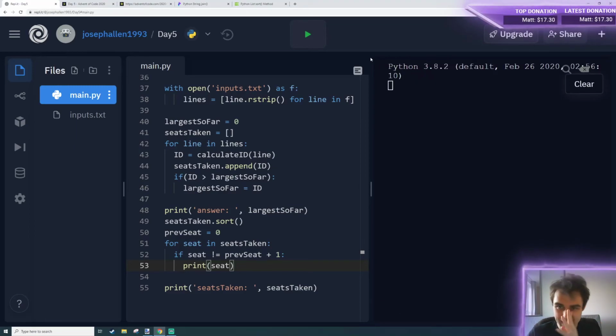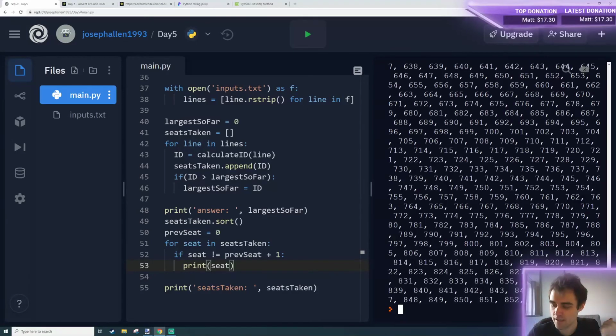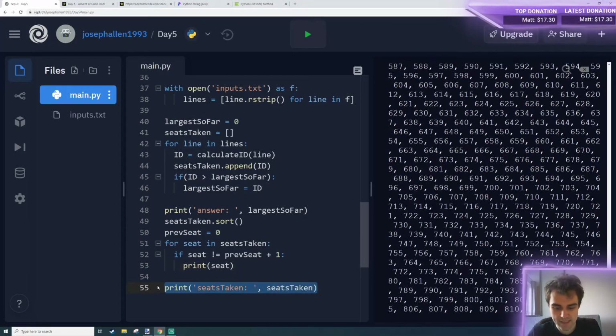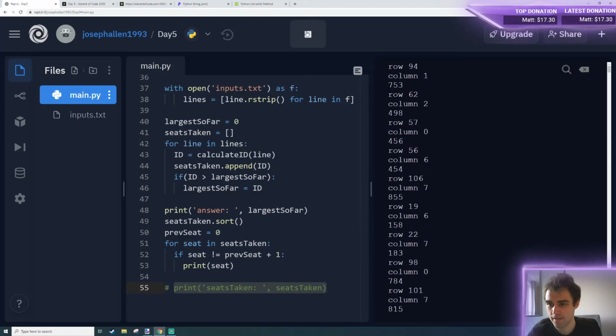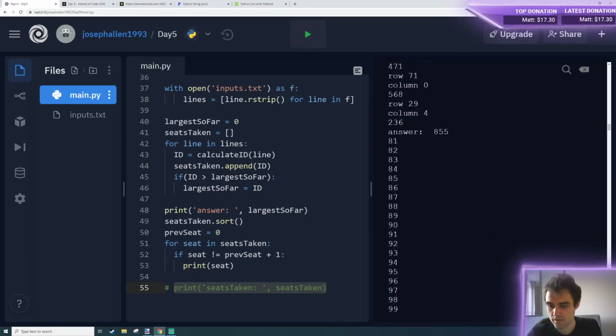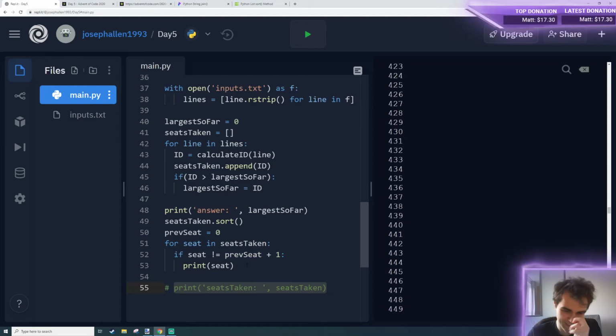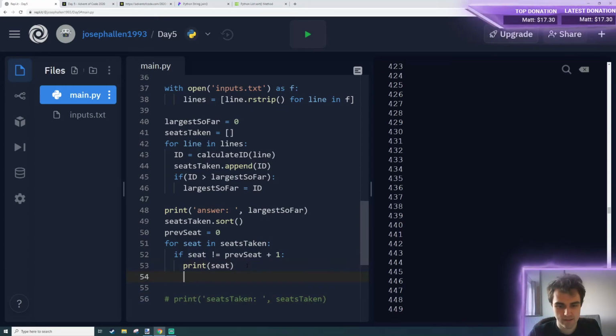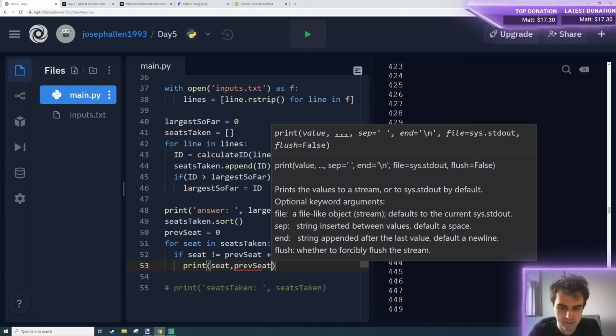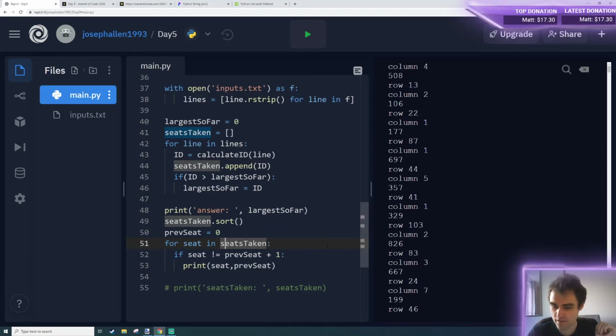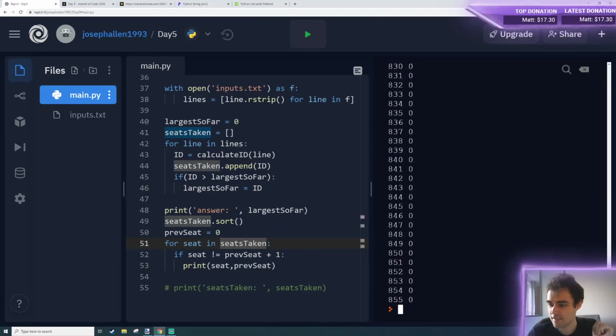Oh, let me clear that. I was like, that's not what I expect. Right, we can stop printing all the seats out for now. So we've got, oh dear, if seat is not. Is that because they're integers? Let's print them both. So prev seat, just so we can see what we're looking at. I'm not setting prev seat. Thank you very much, Rettles. This is nice. I should always have you guys watch me.